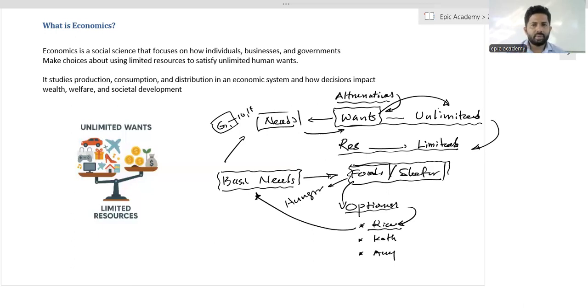This is the major problem in society, the major issue we are going to discuss in this subject. We call it the central problem. Central problem means each and every question and problem arises because of that problem.